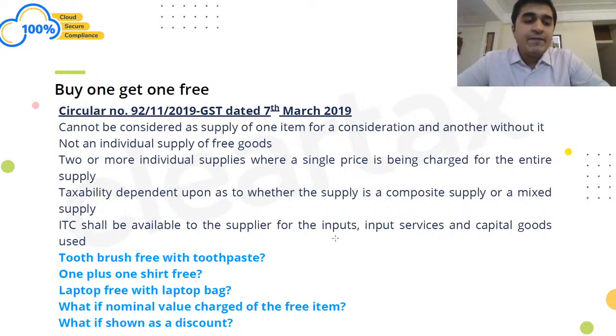But we need to identify in this case what discount would be applicable to the toothpaste and what to the toothbrush, right? So if the 10 rupees discount is entirely attributable to the toothbrush, then on 100 rupees whatever tax is chargeable on the toothpaste would be charged for GST purposes, right? So we need to be very careful about the way the transaction is structured.